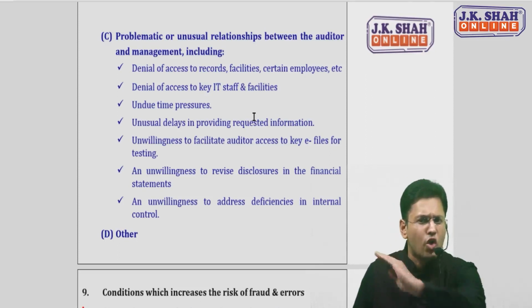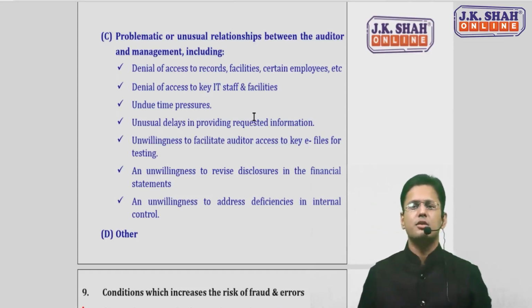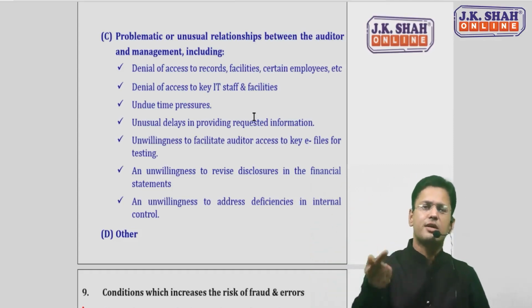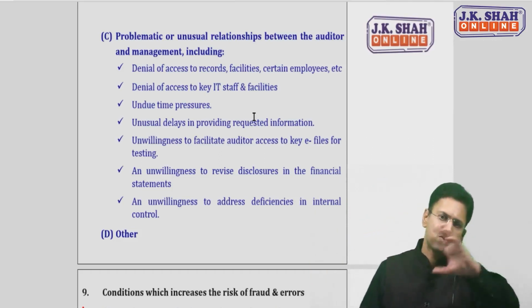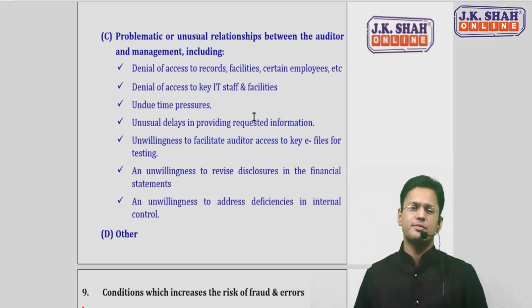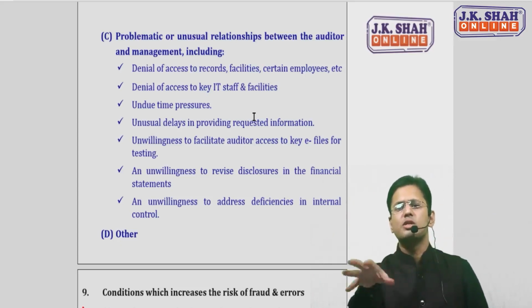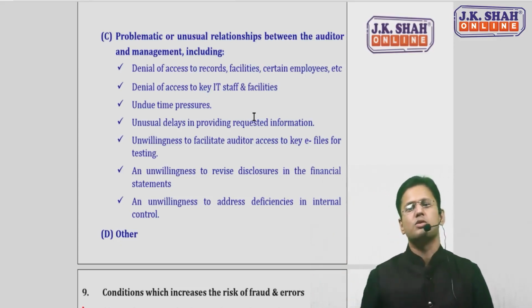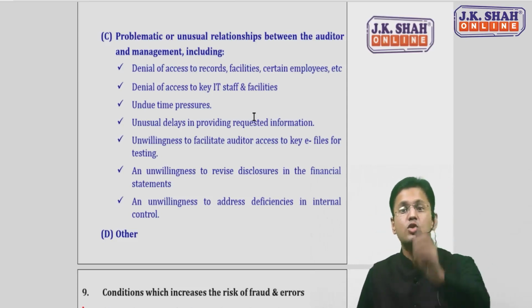Management is not at all interested in helping the auditor so that the auditor can access the e-files for testing. He wants to apply computerized techniques on the electronic files, but management is not at all willing to allow him or to help him in accessing the files. Management is clearly unwilling to disclose those things that it doesn't want to disclose. The auditor has asked him that you should disclose this thing because it is important for the users to know this thing. But there is unwillingness to revise those disclosures or to change those disclosures.